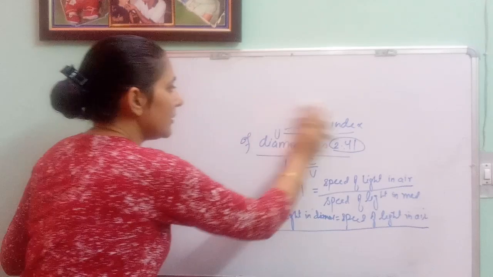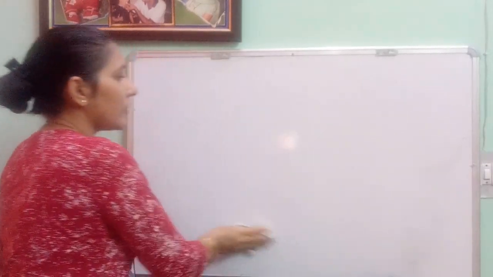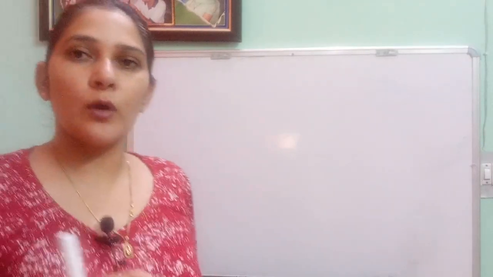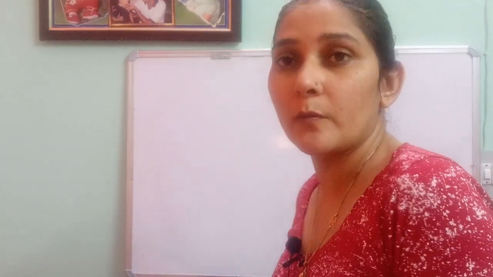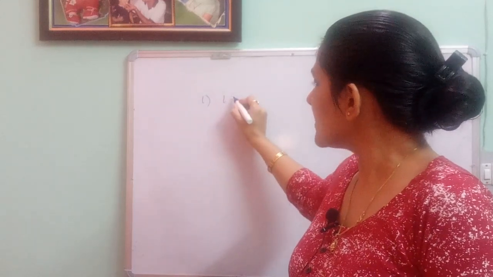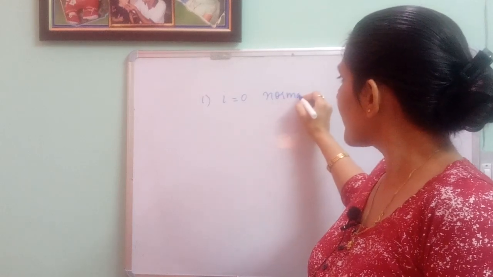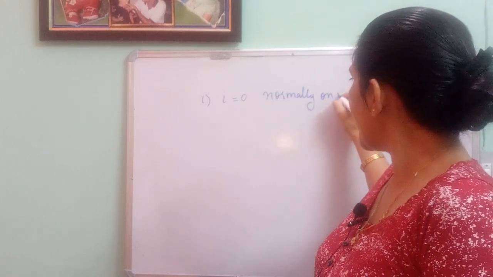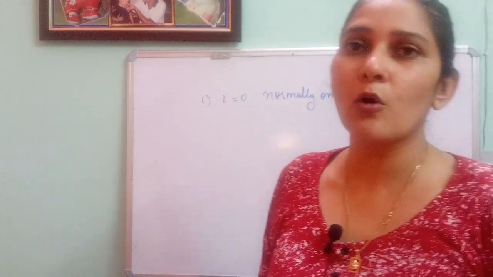Now the next thing which we can study is conditions for the light rays to pass undeviated. When we are talking about light rays going from one medium to another medium, most of the time we are saying the light ray is bending towards the normal or away from the normal. But what is the condition when the light rays will go undeviated? Two conditions are there. First, the angle of incidence should be 0. That means the light rays should strike normally. Where should they strike? On the interface. This is one condition. In this situation the light rays will go undeviated.